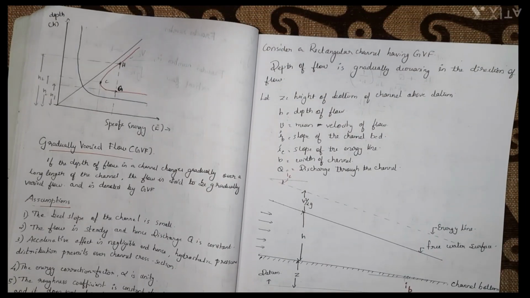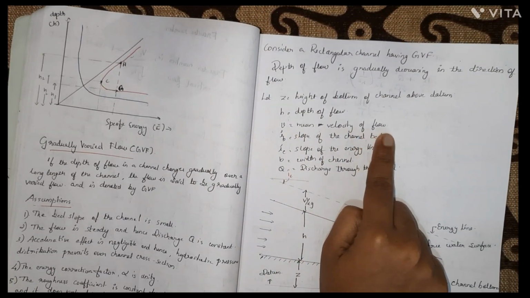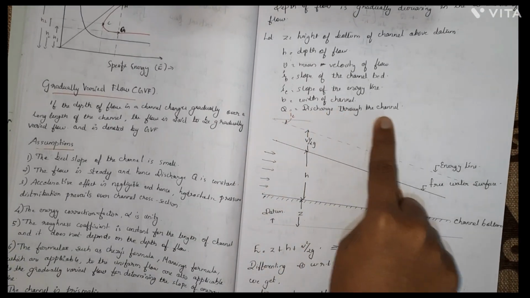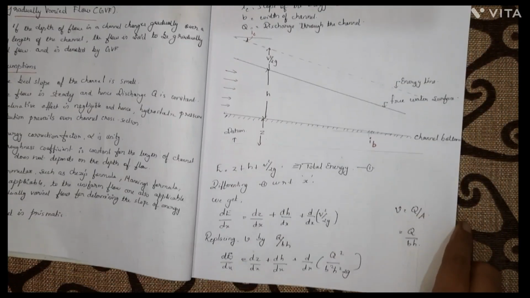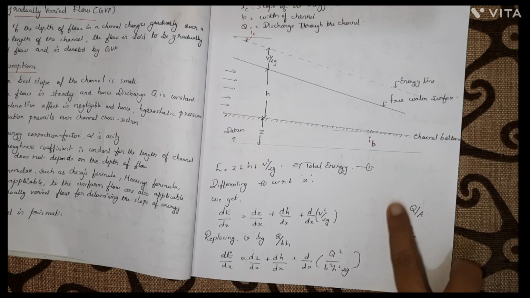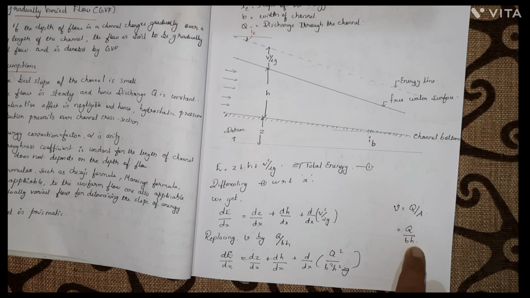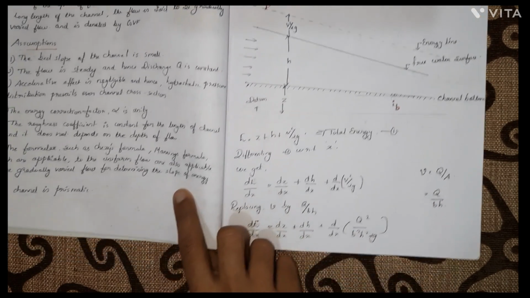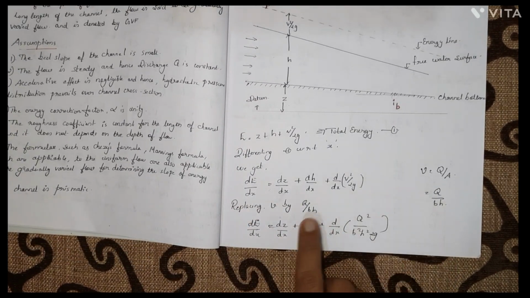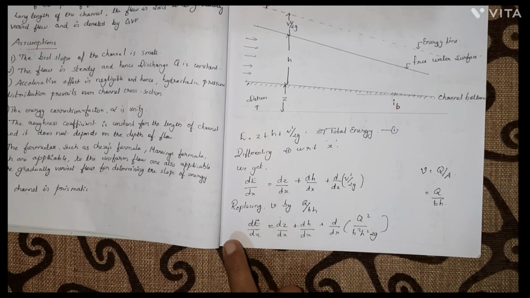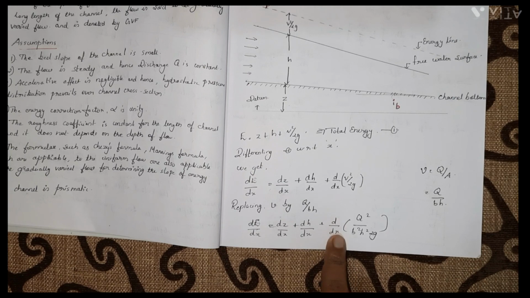What is V again? V is the mean velocity of the flow, and Q is the discharge in the channel. We can write V as Q by A, that is Q is equal to AV, and we can also write A as B into h, that is area is width into depth of flow. Now, I am expressing V in terms of Q by Bh in this equation. Then we'll get an equation like this: dE by dx is equal to dz by dx plus dh by dx plus d by dx of Q square by B square h square by 2g.